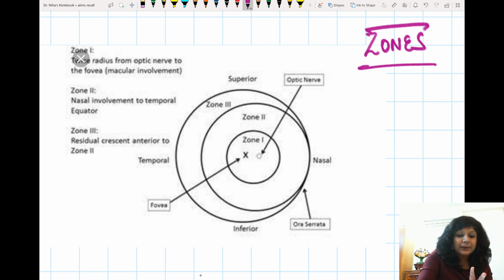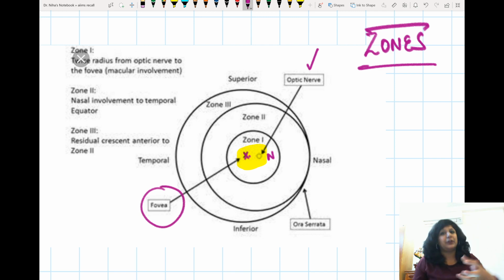Now let us see where is the optic disc and let's color it. This is your area of the optic disc. This is your optic disc and the macula, right? Now if you see here, this will be the nasal side where I have this optic disc and this is marked for the temporal side where I have the fovea or the macular area, right? Now concentric to this optic disc, I have got the zone 1, then I have zone 2 and farthest from this optic disc area we have zone 3.